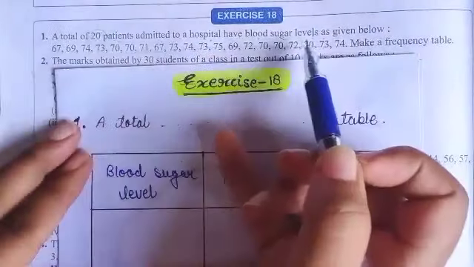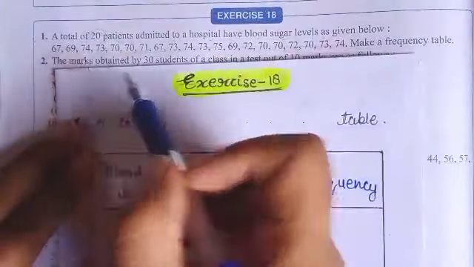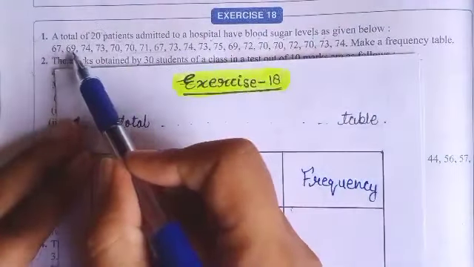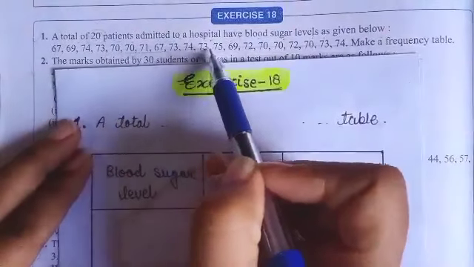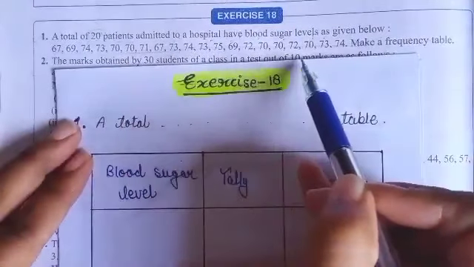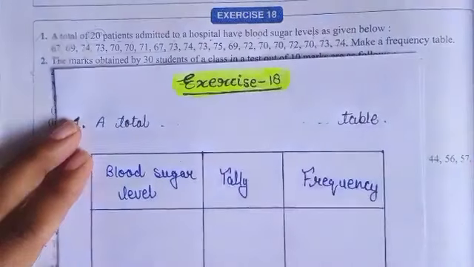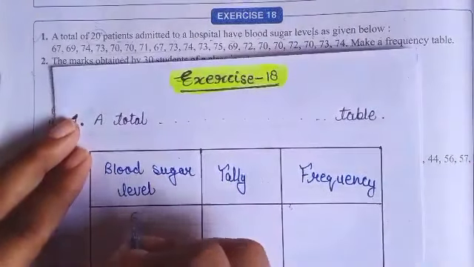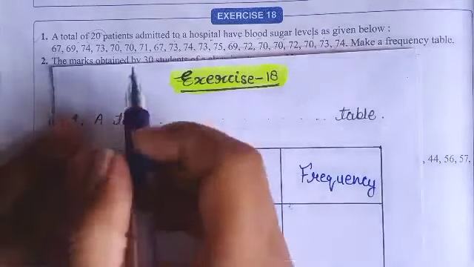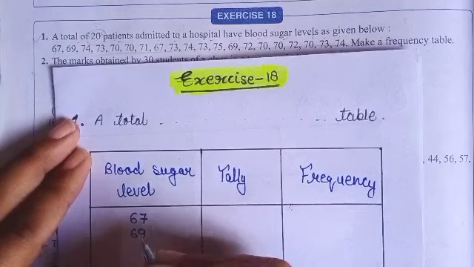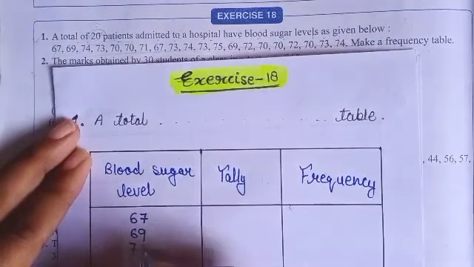Now in blood sugar level, first of all we will find the minimum number, which is the minimum blood sugar, right? 67, 69, minimum is 67. So first of all we will write here 67. Then we have 69. Then 70.